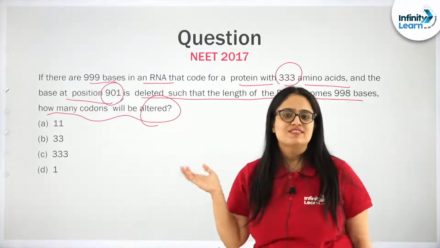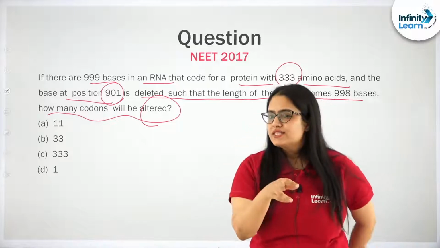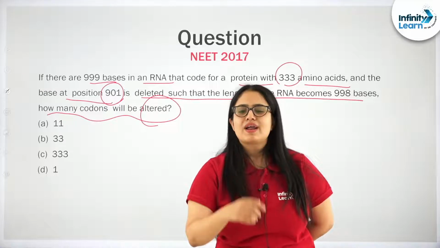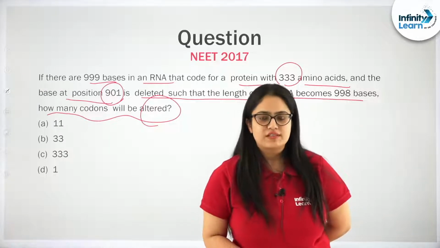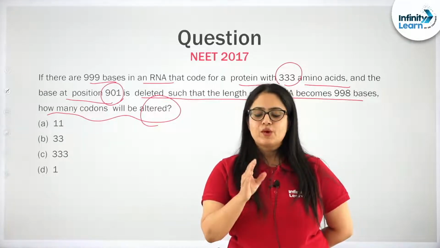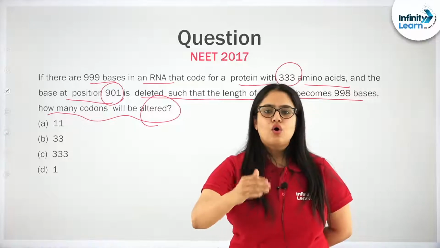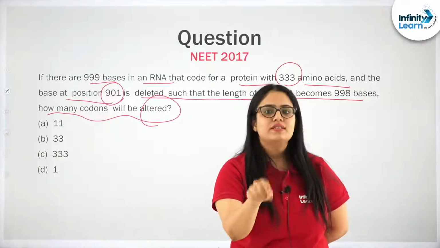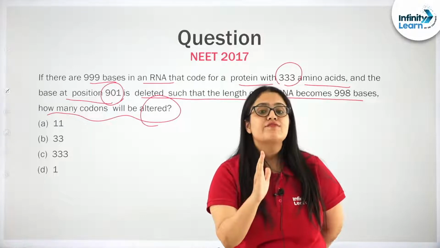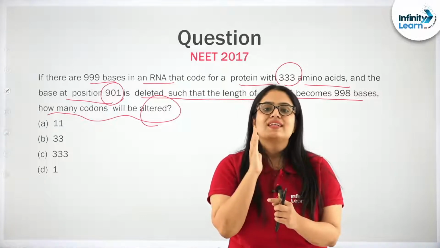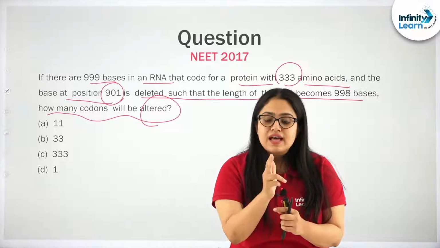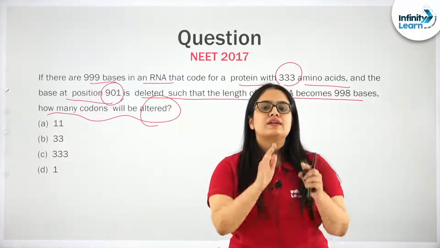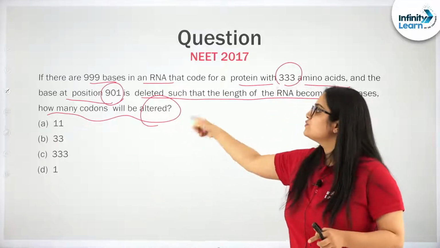Remember students, this is based on the same concept I taught you a few minutes ago about mutations in the genetic code. Whenever 1 or 2 nitrogen bases are added or deleted, it will change the reading frame of the codons present after that point. So, how will you come to know how many codons will be altered?